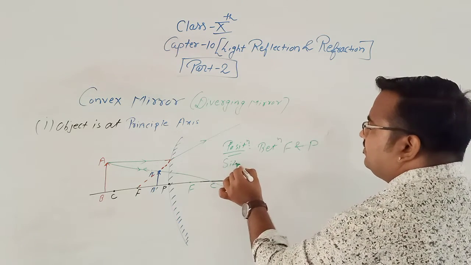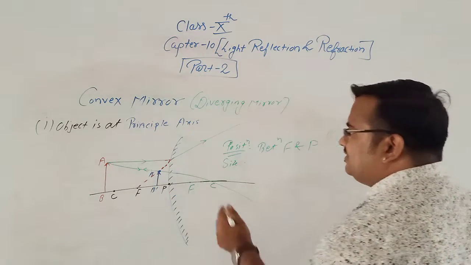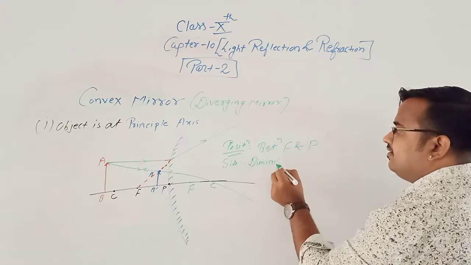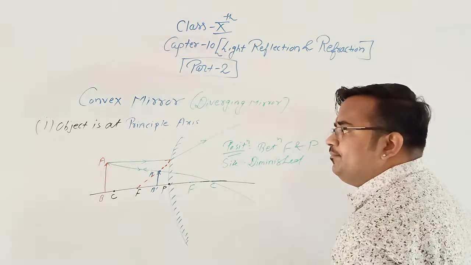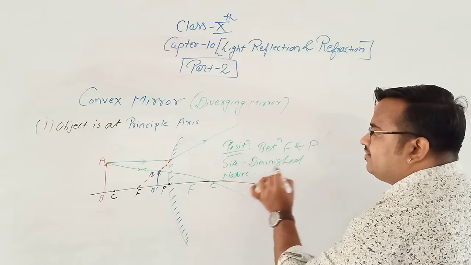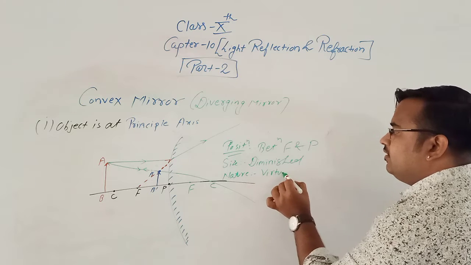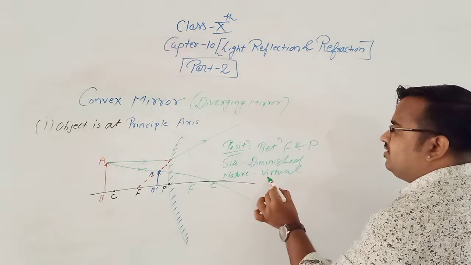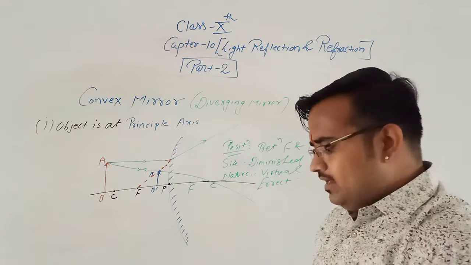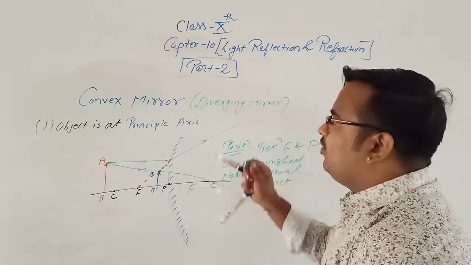What is the size of the image? The object is AB. Image is A dash B dash. Clearly we can see the image is diminished. Clear? Now, what is the nature of the image? The image is virtual or real? The image is virtual. So if it is virtual, the image is erect. Virtual and erect. Clear? So this is the last case of the convex mirror.